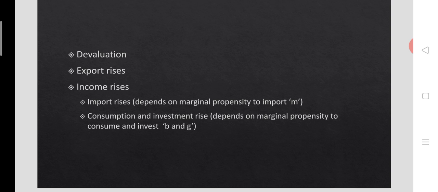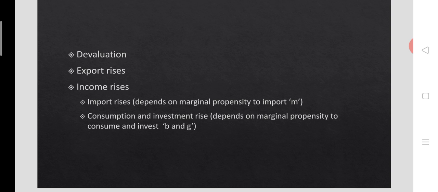Whenever it is high, the tendency for import to rise with national income is higher, and whenever it is low, the rise in import is also low. The other two indicators are consumption and investment.